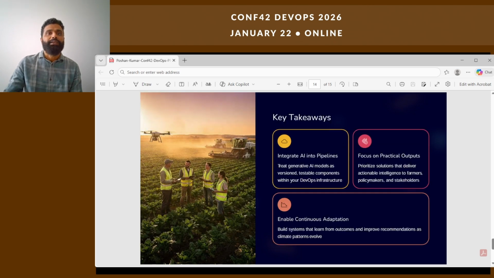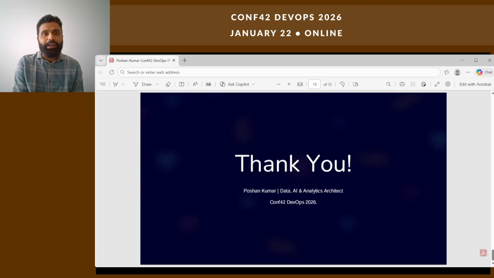Key takeaways: integrate AI into pipelines, and treat climate LLM artifacts like software: versioned, tested, and promoted via GitHub. Argo CD ensures desired state stays synced. Focus on practical outputs: farmer-ready visuals, Sentinel-2 based, and policy briefs with uncertainty and ROI. Enable continuous adoption: monitor data and concept drift, and retrain as needed, with registries. To conclude, generative AI DevOps gives us reliability.